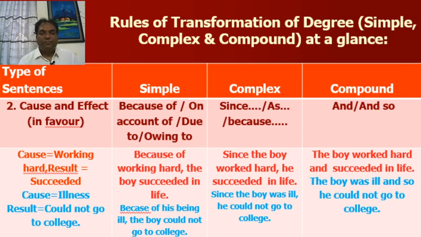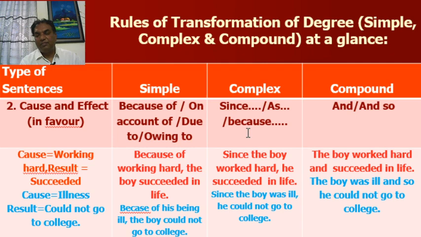Rule number 2. Types of sentences or clues. Cause and effect, in favor. In simple, you have to start with because of, on account of, due to, owing to. You can also use these phrases in the middle of the sentence or at the beginning of the sentence. I have used them at the beginning of the sentence.